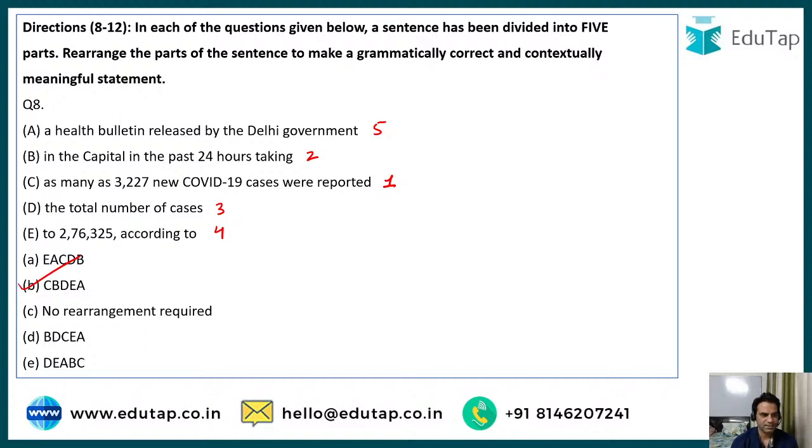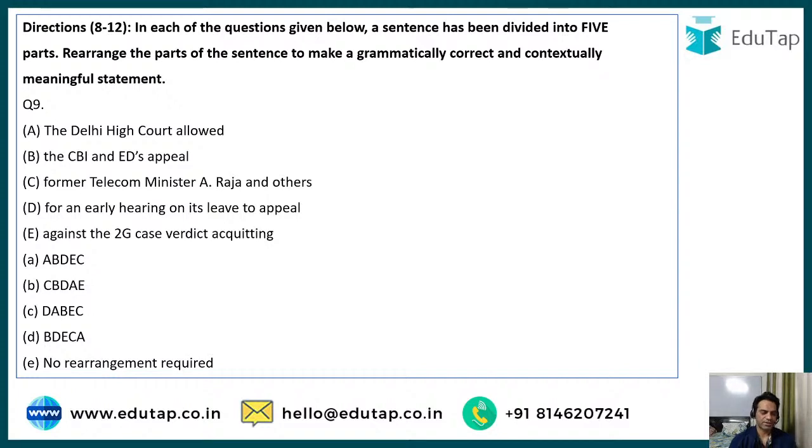Very well done, guys. Now let's try another one on a similar pattern. So here goes the question. The Delhi High Court allowed the CBI and the ED's appeal former Telecom Minister A. Raja and others for an early hearing on its leave to appeal against the 2G case verdict acquitting. Yes, guys, let's try to solve it out.